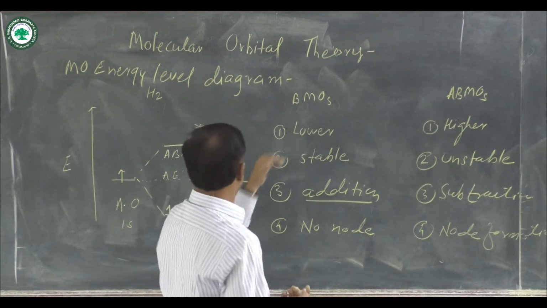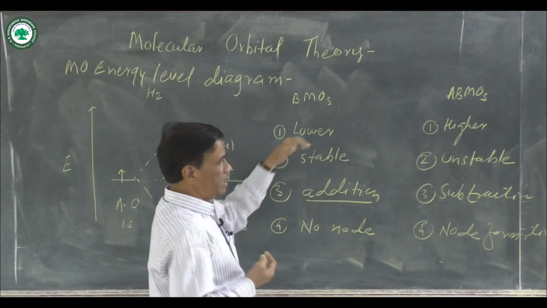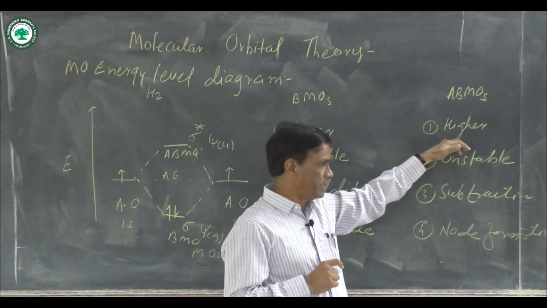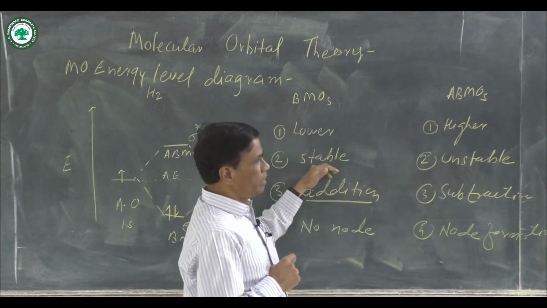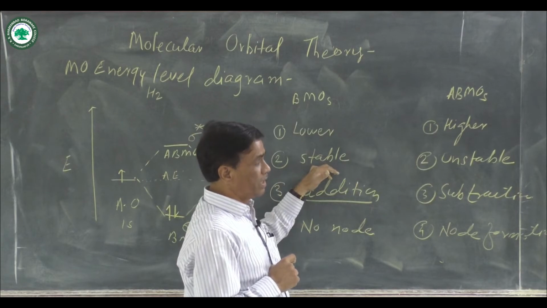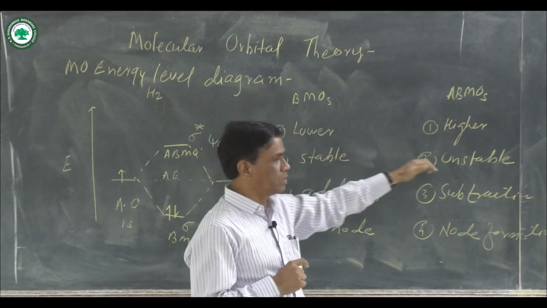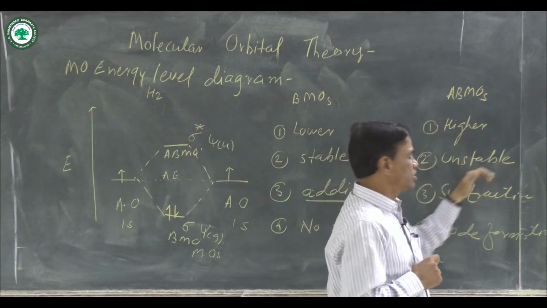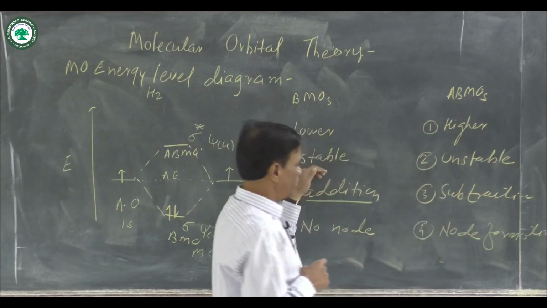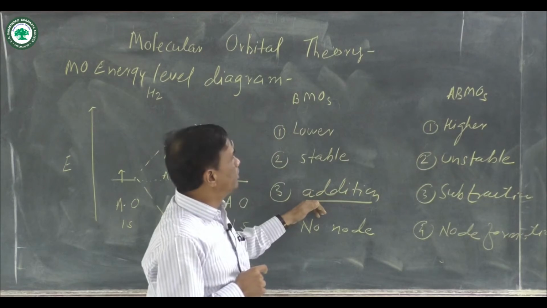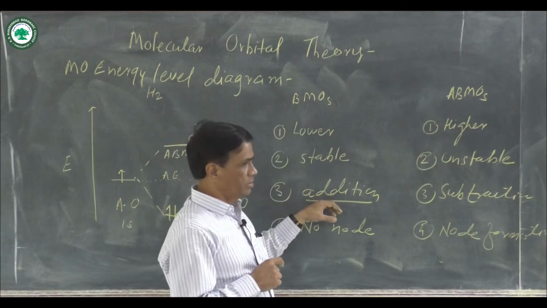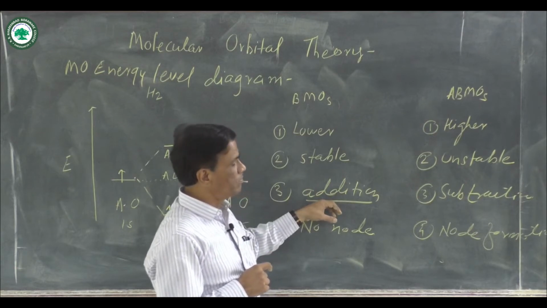What is the first point? Bonding molecular orbital has lower energy, antibonding molecular orbital has higher energy. Bonding molecular orbitals are more stable as compared to antibonding molecular orbitals. Antibonding molecular orbitals are unstable as compared to bonding molecular orbitals. When bonding molecular orbitals are formed, there is addition, means sum of atomic orbitals.